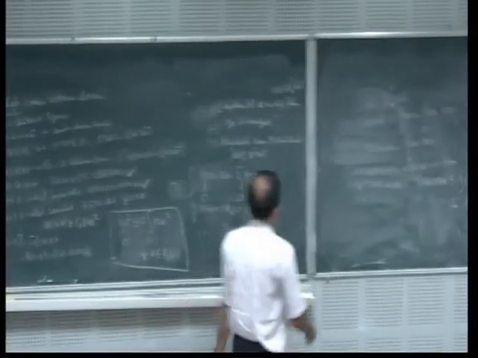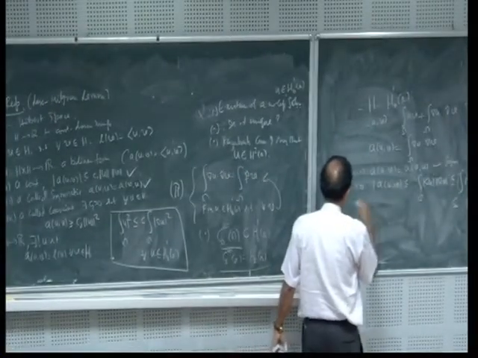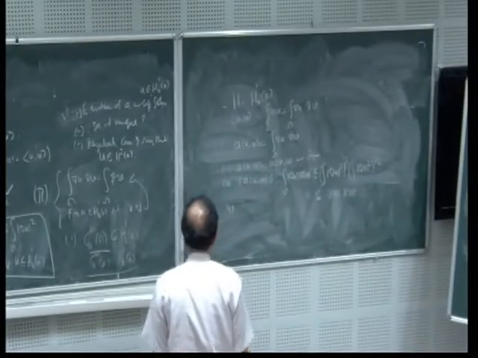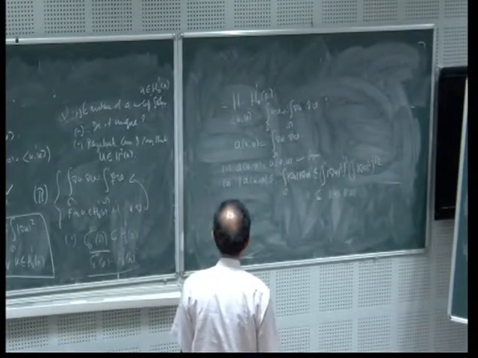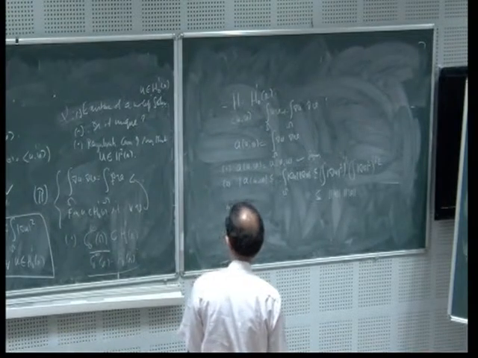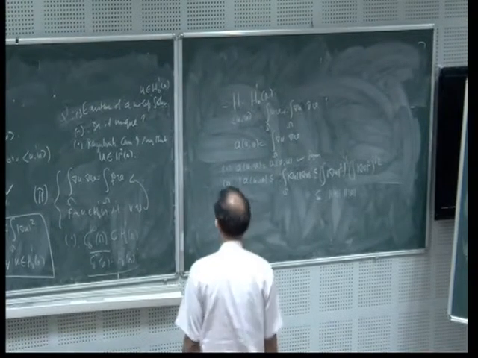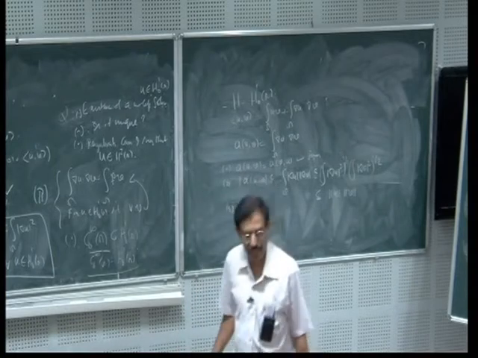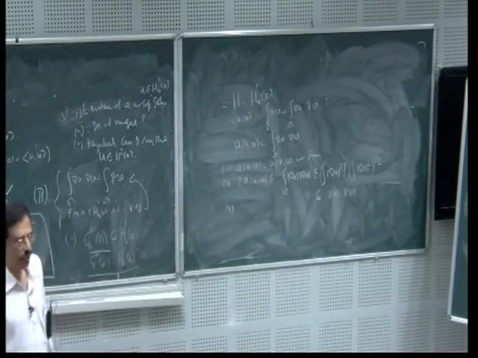Now let us see this third one. How do you prove the third one? Exactly. Well, let us use the Poincaré inequality to prove the third one.